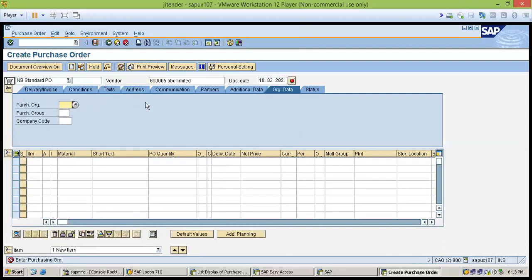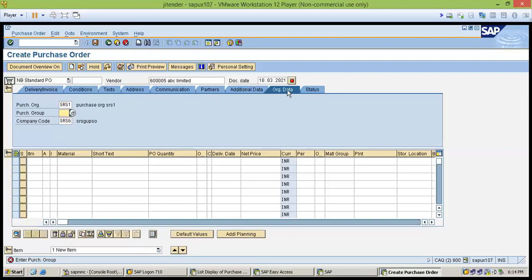For this we have to save the vendors first in the system. Yes, you are on the correct way. As earlier in the PR, the material data was coming from the material master, it is the same here with the vendor master. We will cover all the master data in the master data session. So this is our vendor, and here you can add your purchase organization, who is responsible to purchase the material for the client.